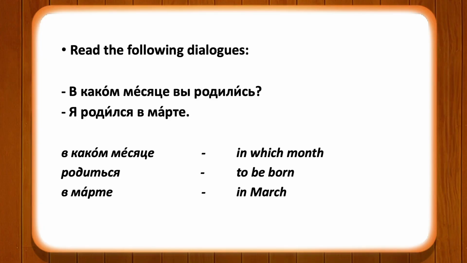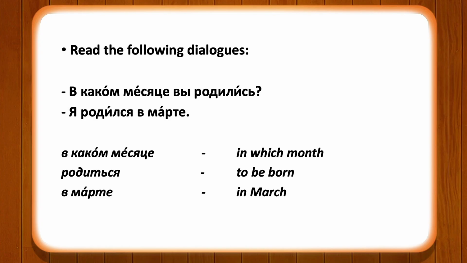The first dialogue is: в каком месяце вы родились? В каком месяце? Месяц means month. In which month? Вы родились. The form of the verb родиться is in plural because of the pronoun вы. В каком месяце вы родились? It means in which month were you born?